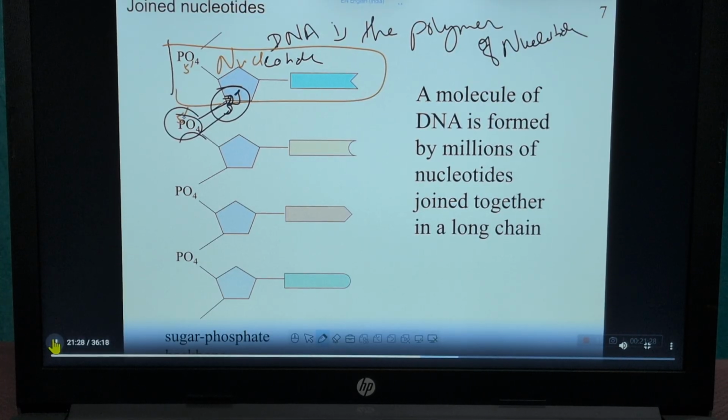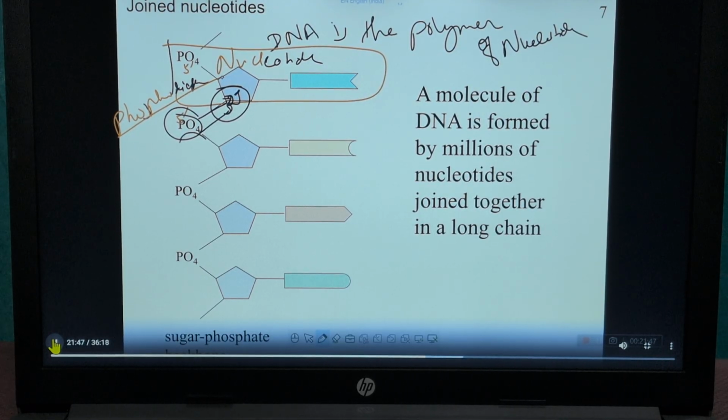That bond is called a phosphodiester bond.